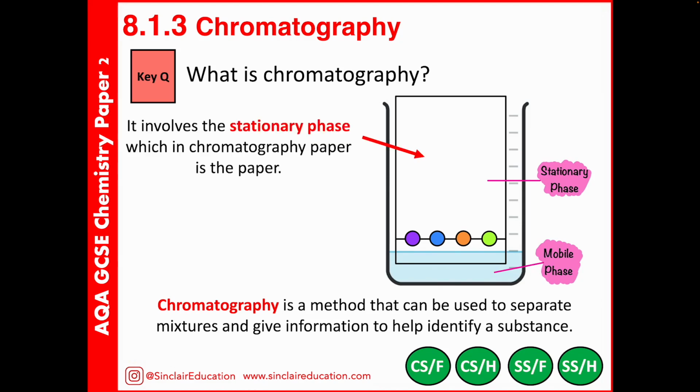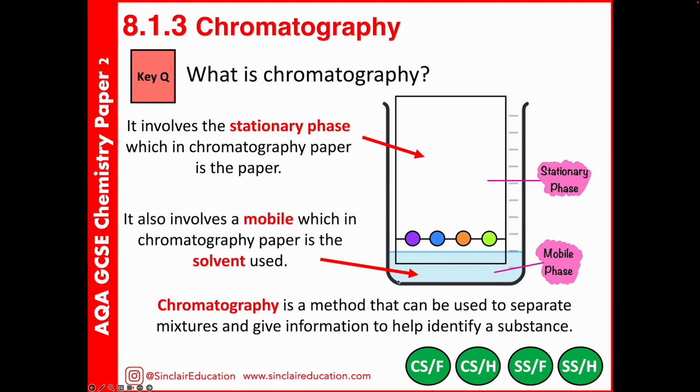When we look at chromatography in the lab, it involves two phases. One is the stationary phase. This is the chromatography paper and the piece that does not move during the process. The other section is the mobile phase. Now, this is normally a solvent. Typically in a lab you might use water, or if the substance isn't soluble in water, you could use alcohol instead.